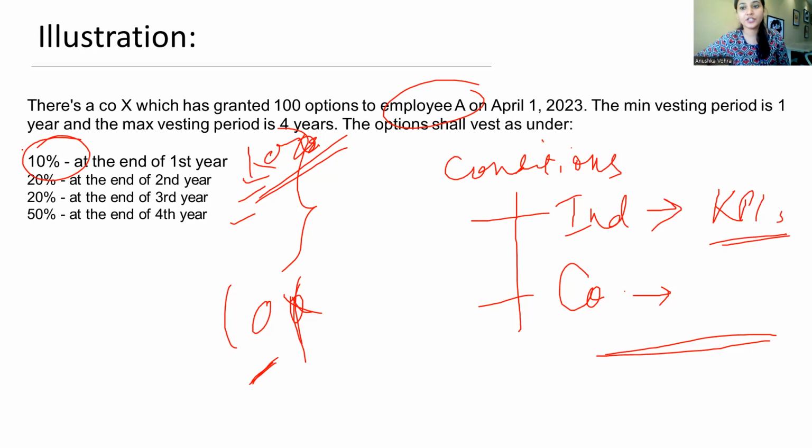In the next session, I'll be talking about implementation. As we know, these stock options can be implemented either directly by the company or through a trust route. So our next discussion will be focused on that. Who prefers going through a direct route or trust route? What are the advantages in both the routes? What are the disadvantages in both the routes?